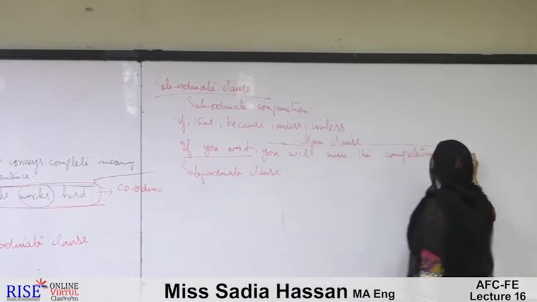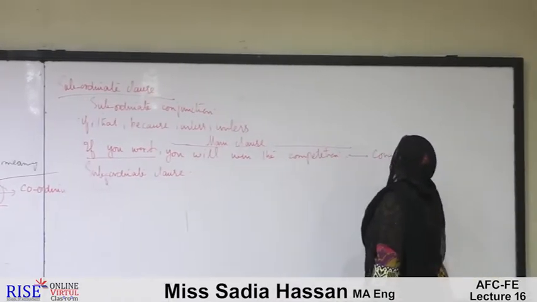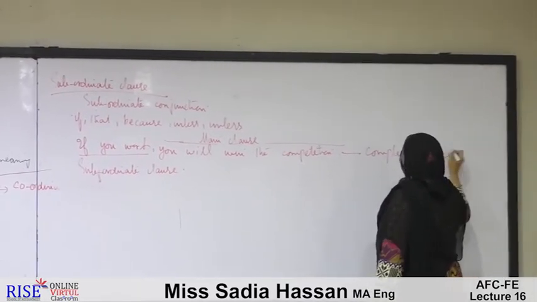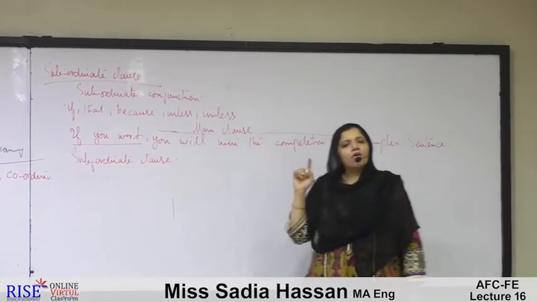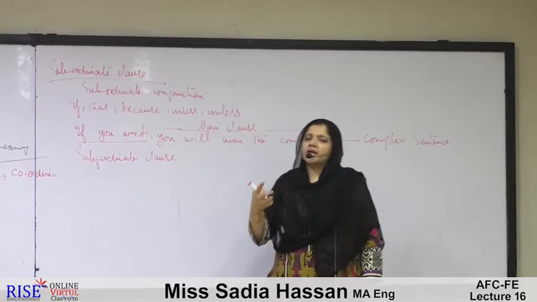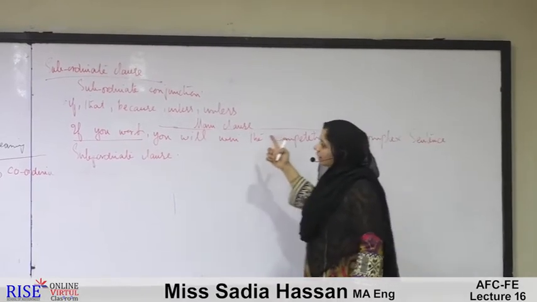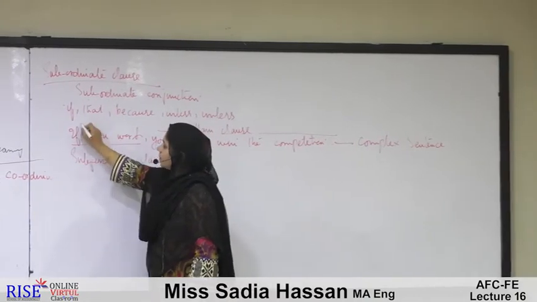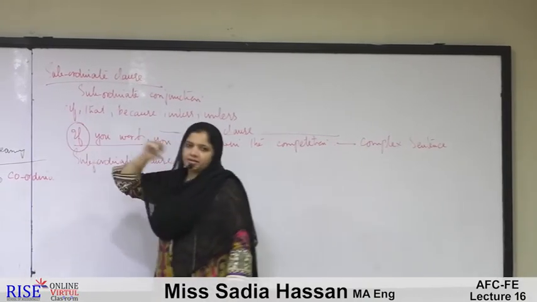And this sentence is called a complex sentence. So we see that all complex sentences are composed of a main clause and a subordinate clause. Why has this clause been named a subordinate clause? Because of the presence of the subordinate conjunction.